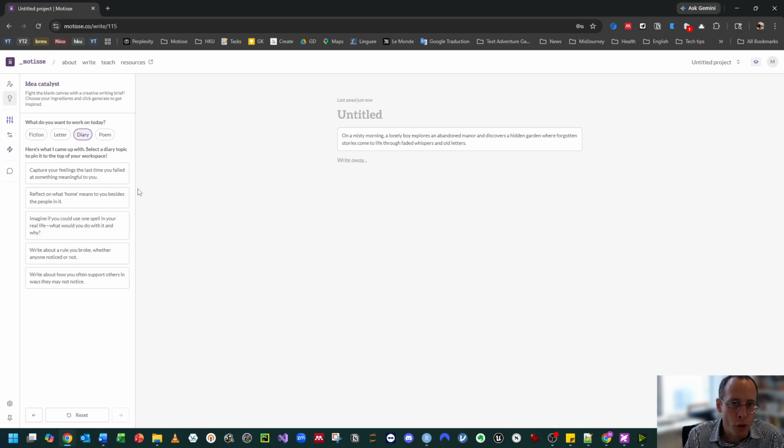First one: capture your feelings the last time you failed at something meaningful to you. That's quite an interesting topic for a personal diary. The third suggestion is: imagine if you could use one spell in your real life. What would you do with it and why? And here you can see it's not too far from Harry Potter and the magical universe, but it's adapted to a personal diary. So I may choose this one, and it will now appear at the top of the place where I can write, and that can guide me to get started.